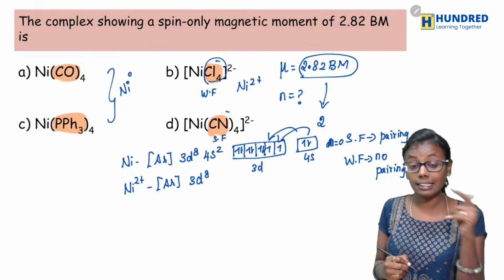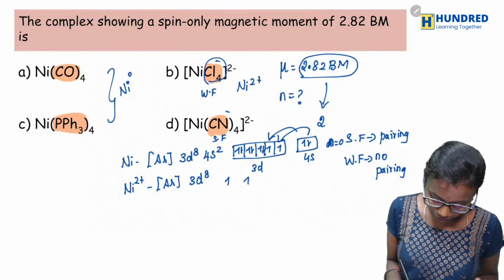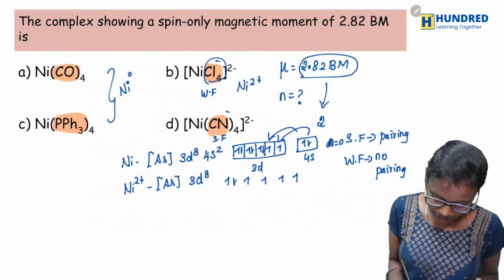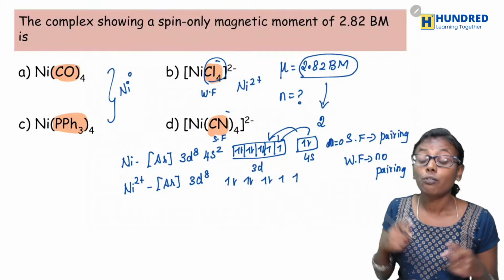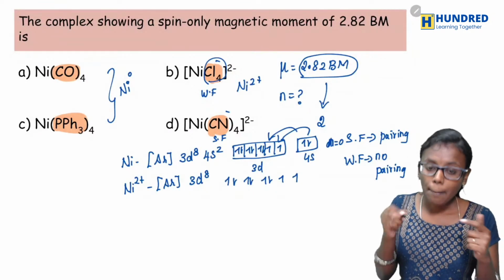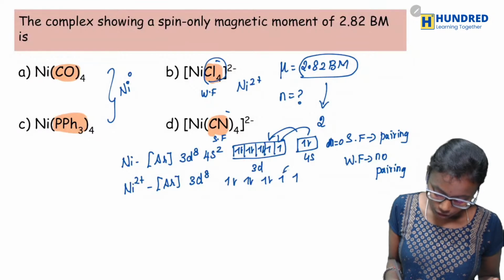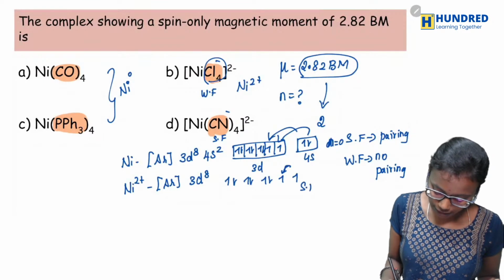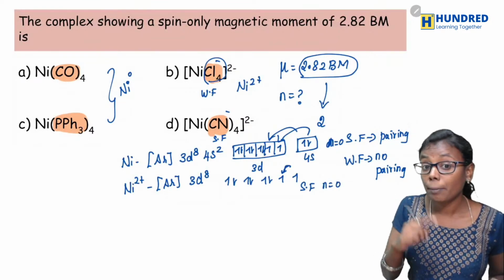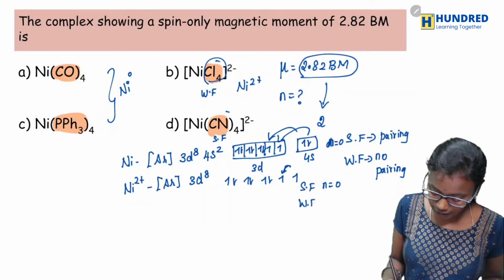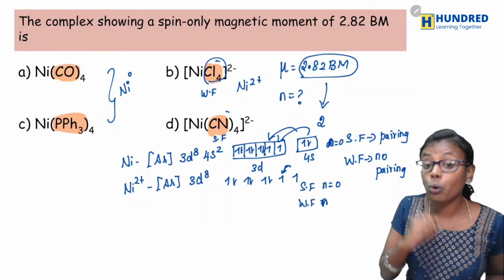Cl is a weak field ligand and CN is a strong field ligand. Now if you check here, 3d8. For a strong field ligand, what happens? Pairing will take place. So therefore, for a strong field ligand, n will be equal to 0. But Cl is a weak field ligand, so there will be no pairing.